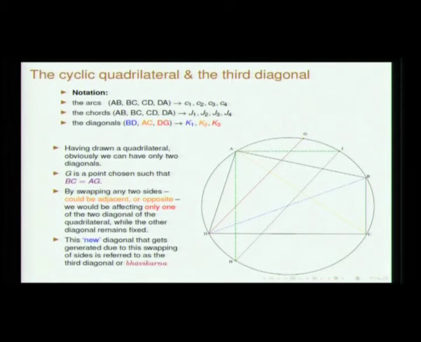So, the area of this cyclic quadrilateral can be conceived of as the sum of the areas of the two triangles DAB and BCD.